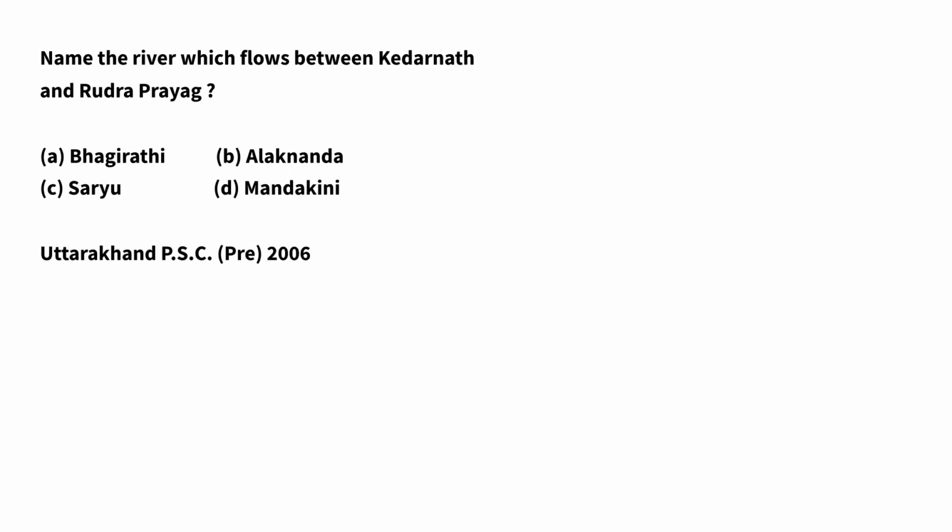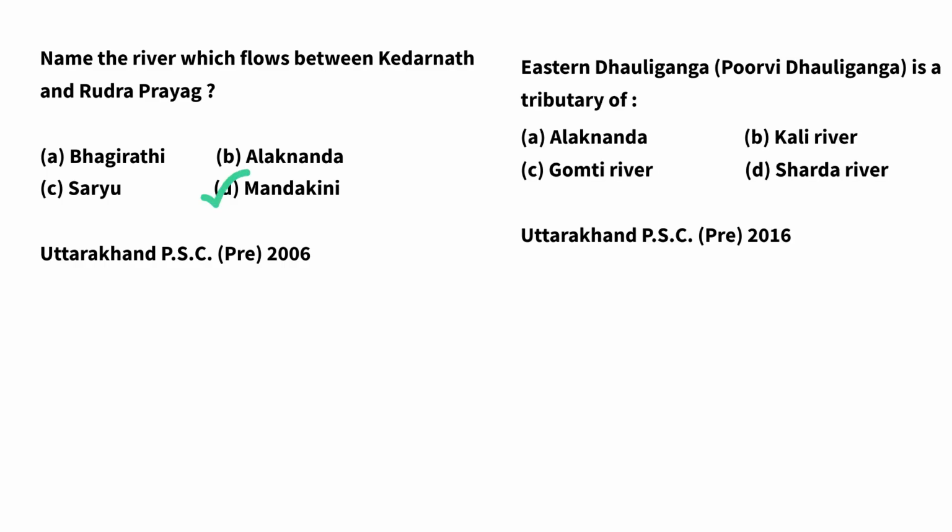Next question. Name the river which flows between Kedarnath and Rudraprayag. Again with the trick KMR or Kumar: Kedarnath, Mandakini and Rudraprayag. Answer will be D, Mandakini. Next question. Eastern Dholi Ganga is a tributary of. Every river in this river stream joins Alakananda. So answer will be A, Alakananda.